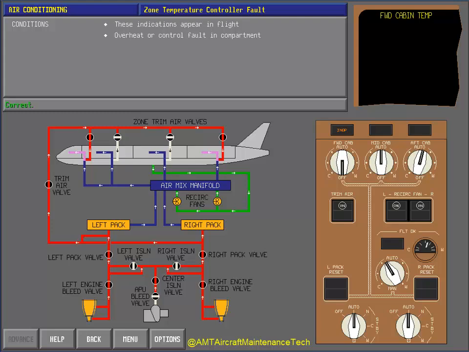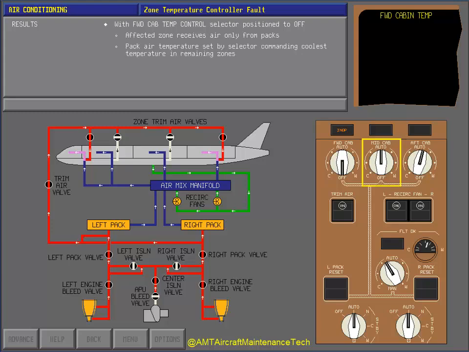Correct. With the temperature control selector positioned to off, the affected zone receives air only from the packs. Trim air is no longer available for the zone. The pack air temperature is set by the selector, commanding the coolest temperature in the remaining zones. The affected zone may continue to be too warm or too cold.